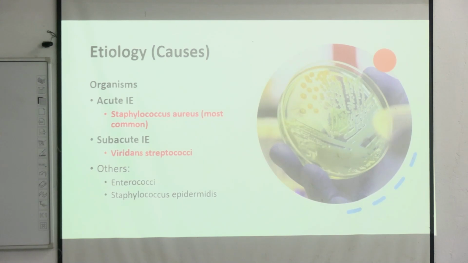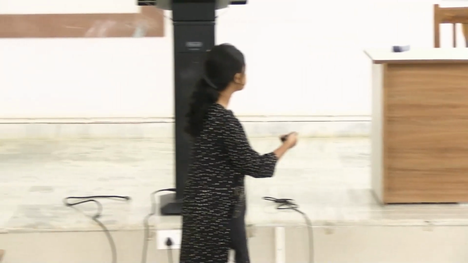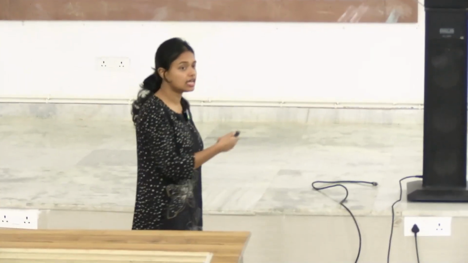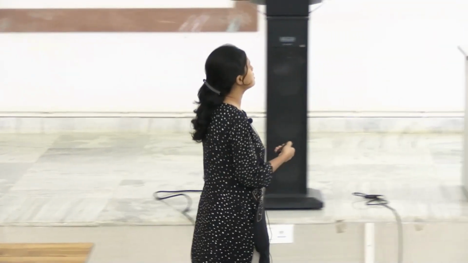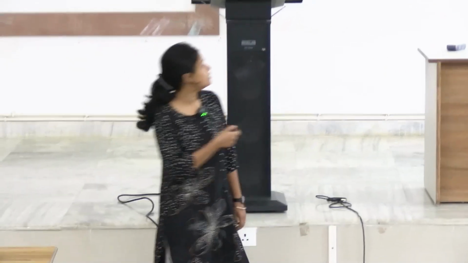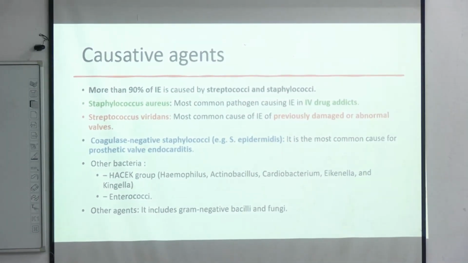So, as we already discussed, our common etiologies, the organisms: for acute, Staphylococcus aureus is the most common, and for subacute it is Streptococcus viridans. The other organisms which can cause endocarditis are Enterococcus and Staphylococcus epidermidis. More than 90% of our cases are caused by Staphylococcus and Streptococcus. Staphylococcus, as we saw, is the common cause of acute infective endocarditis, and it also causes infective endocarditis in case of IV drug addicts.